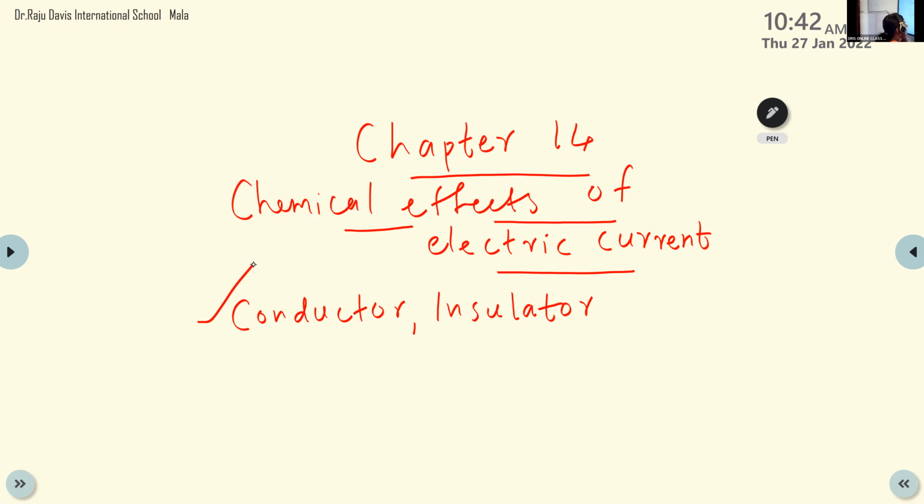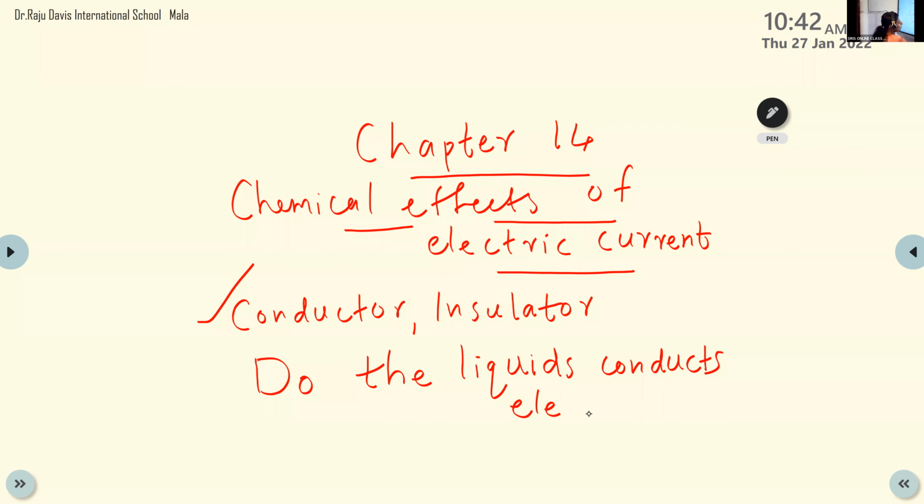So today we have to study, do the liquids conduct electricity? Do all liquids conduct electricity? No, some may not. Only some liquids conduct electricity. So the next topic we have to study is, do the liquids conduct electricity? In order to find out whether it conducts electricity or not, what do we have to use?